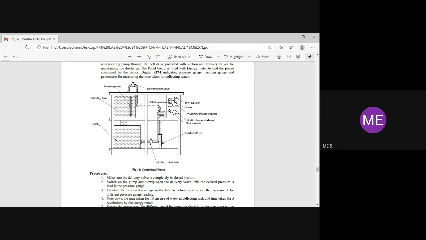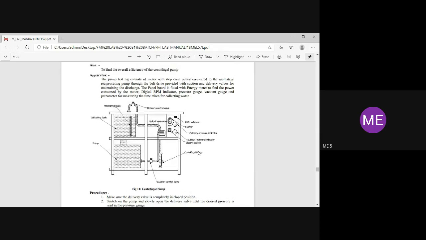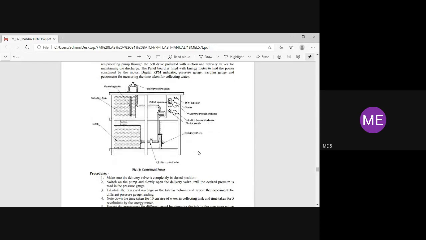So this is the RPM indicator, the digital indicator, and we are having belt driven motor. Already studied power transmission devices, like we are having the belt drives, chain drives, gear drives. In case of centrifugal pump, here the belt drive is there. Once again, in belt drive, we are having open belt drive and cross belt drive.